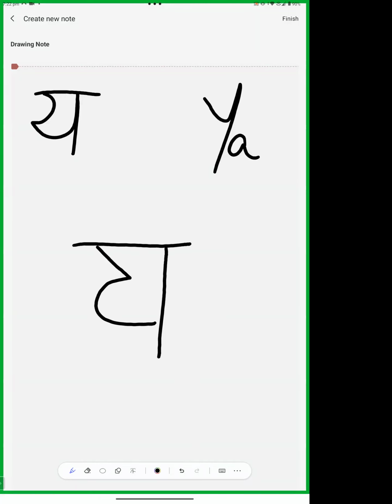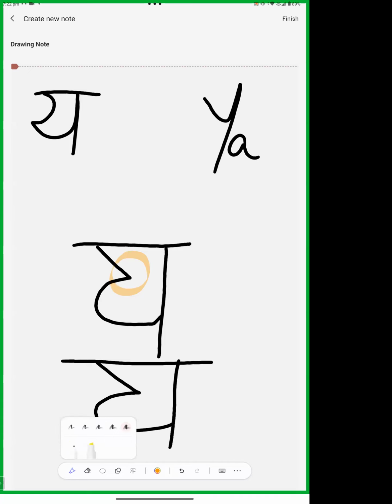We start a line like this, then this curve and this one, and there is an upper line. This is ya. So in Devanagari, what happened? This turning point became a circle. In Devanagari, it became like this.